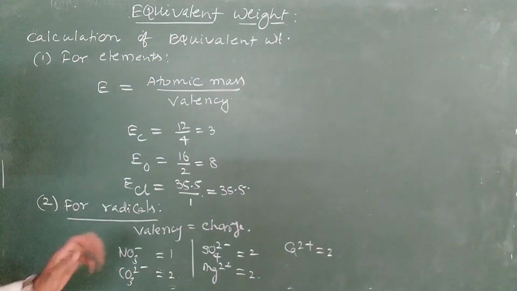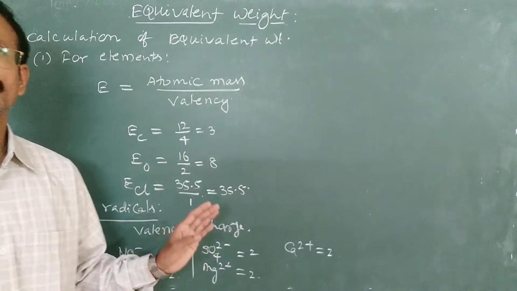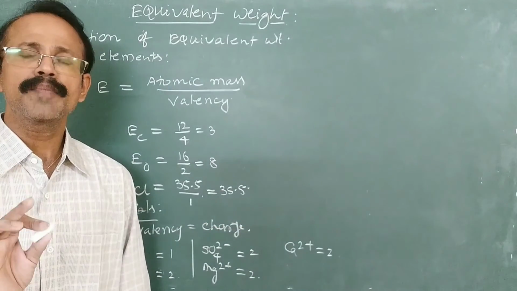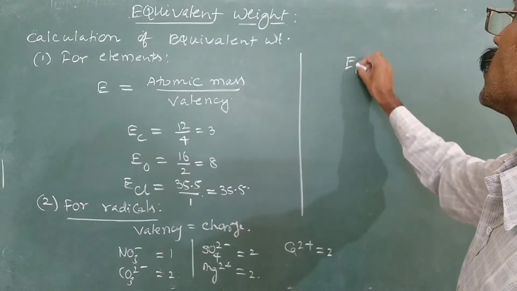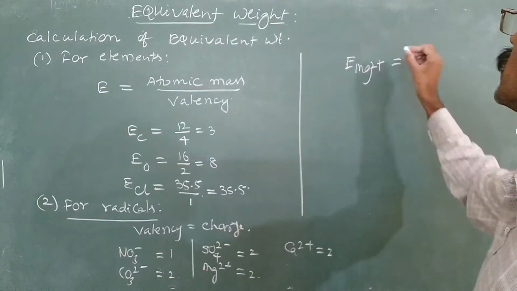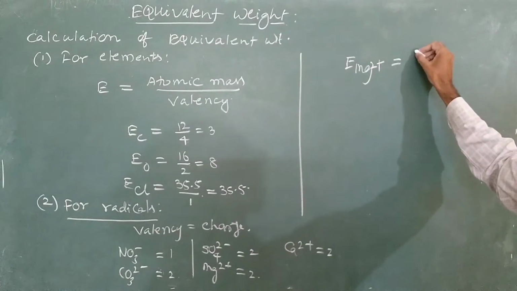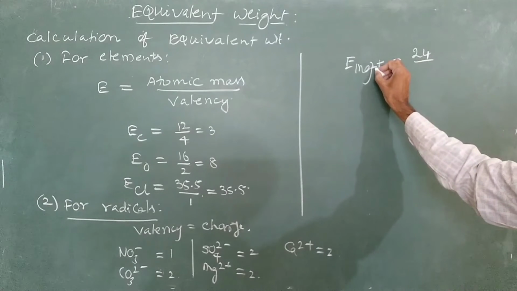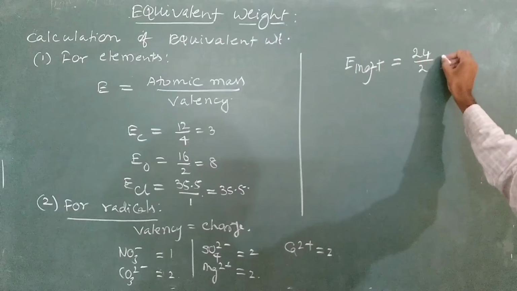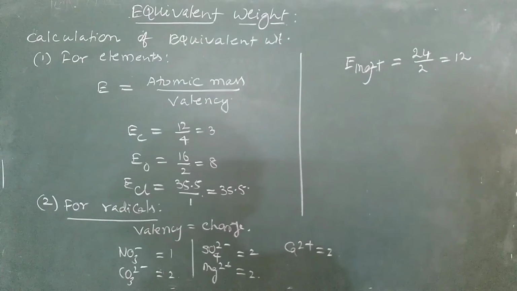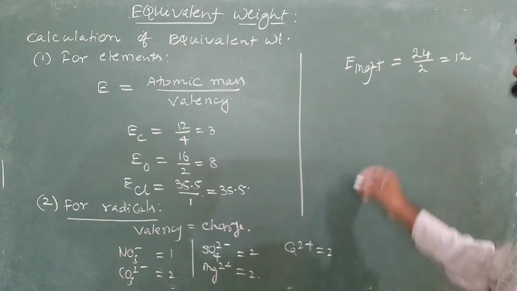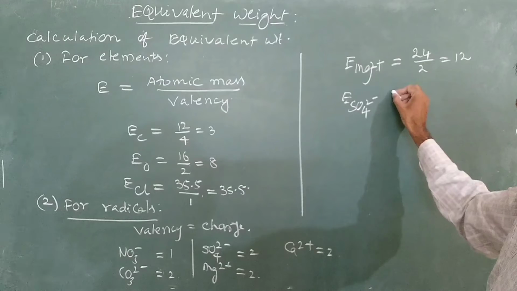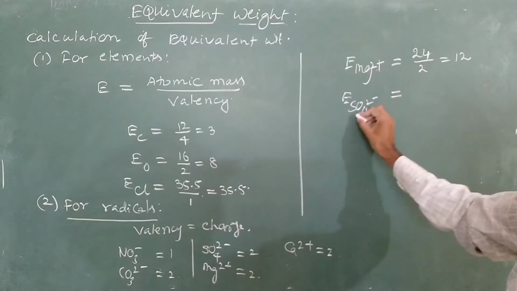So for radicals, again equivalent mass is obtained by dividing ionic mass with valency. Equivalent mass of magnesium ion is equal to ionic mass, that is 24, divided by valency. That is nothing but charge, so that will be equal to 12. Similarly for sulfate, equivalent mass of sulfate is equal to ionic mass.